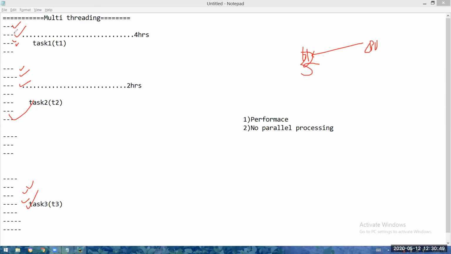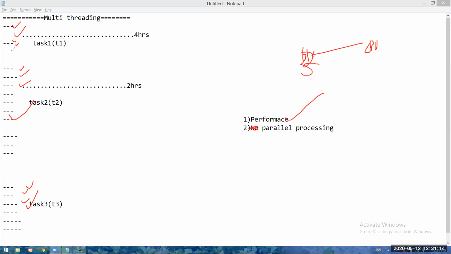If there is any delay, the CPU will not sit idle. Immediately the next thread will grab the CPU and it will start execution of its own piece of code. Any delay here, next thread. Any delay here, again the previous thread. Like that, what is the advantage of implementing multiple threads in your program? Multi-threading. If you implement multiple threads, performance will be greatly improved and parallel processing can be achieved.